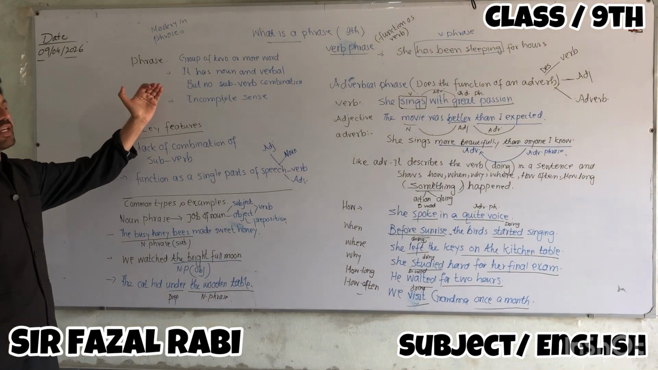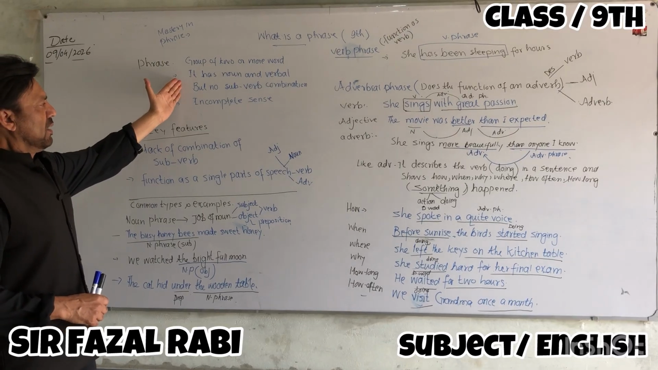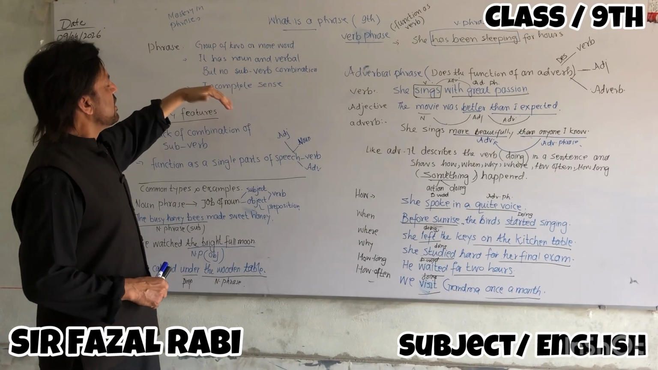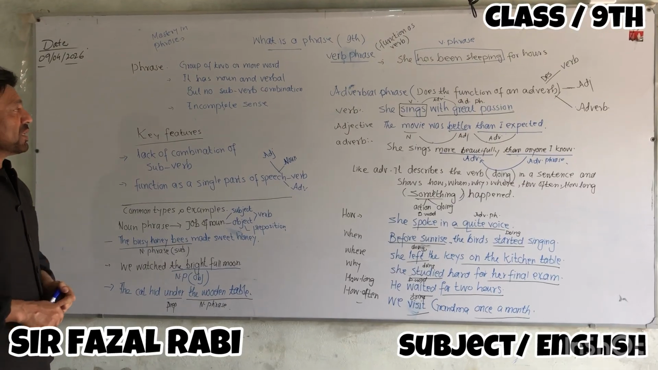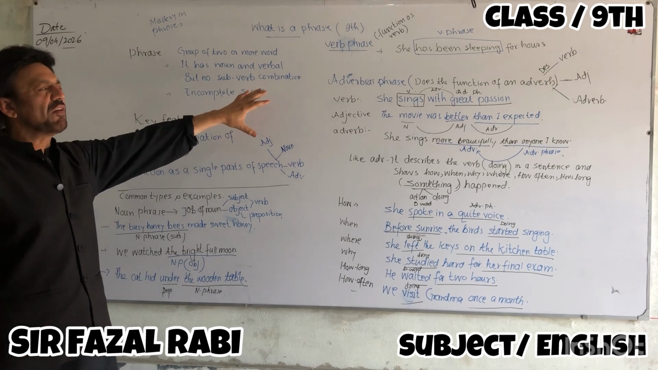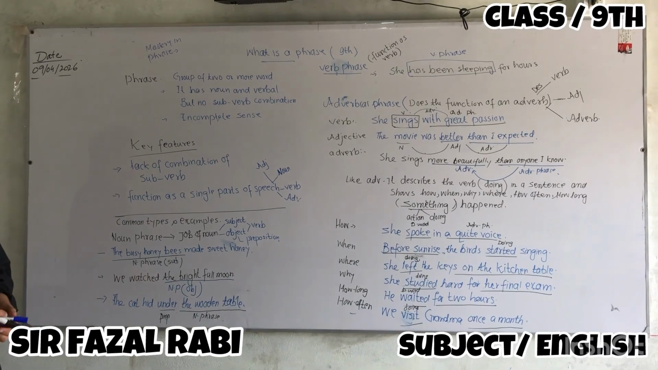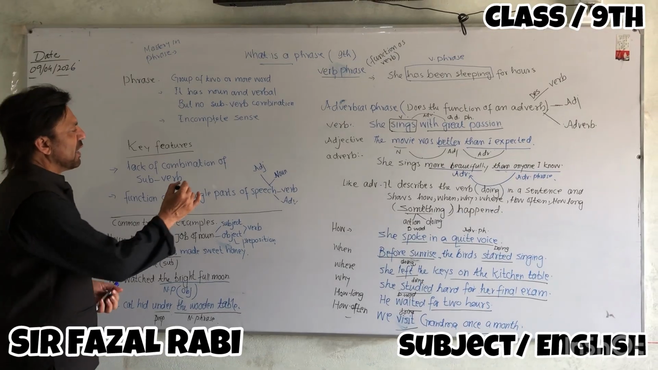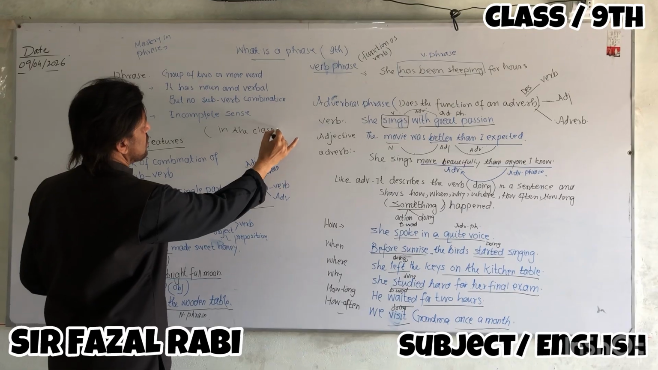A phrase is a group of two or more words. These words have a noun and a verb, but there is no subject and verb combination. Because of having no subject and verb combination, a phrase has incomplete sense or incomplete power. Let me give you an example. If I write here, in the classroom.